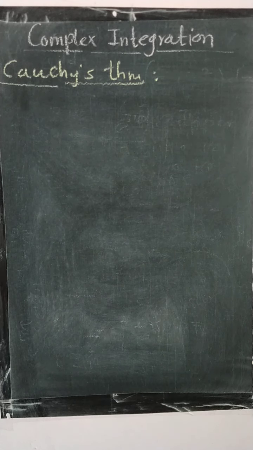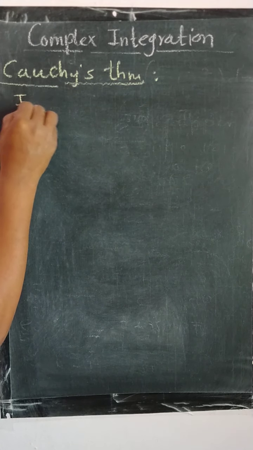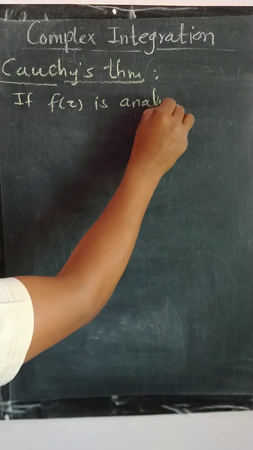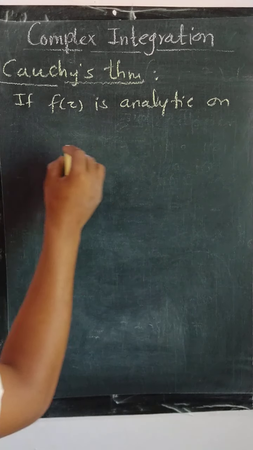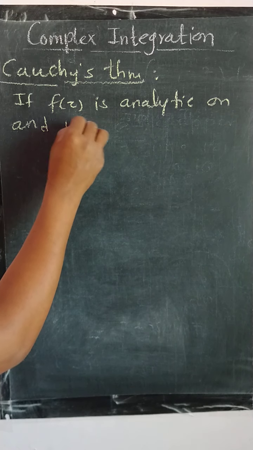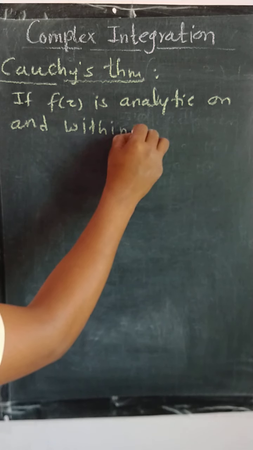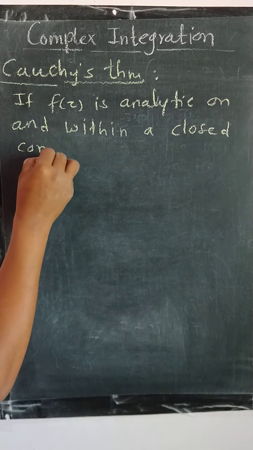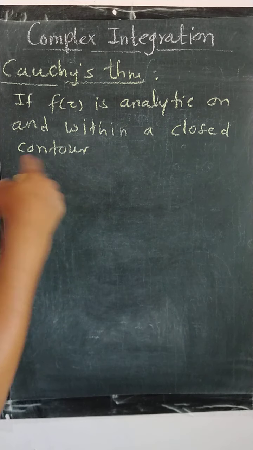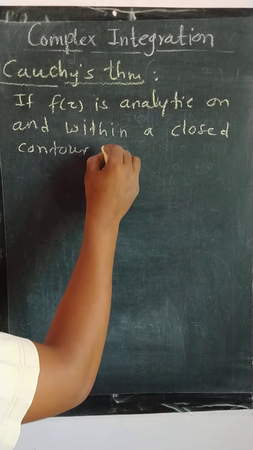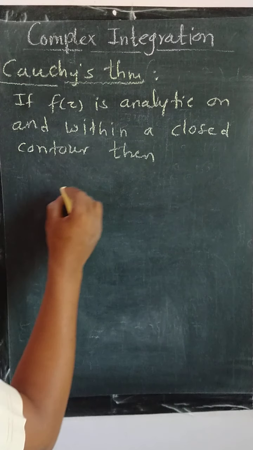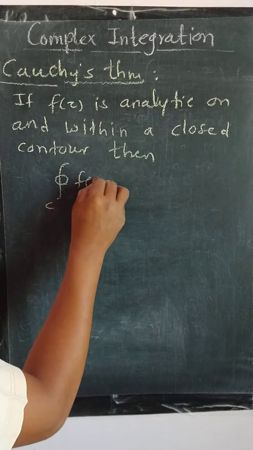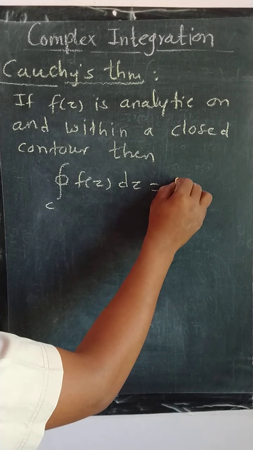Cauchy's theorem. It says if f of z is analytic on and within a closed contour or closed curve, we can say, then integration over the closed contour C f of z dz is equal to 0.